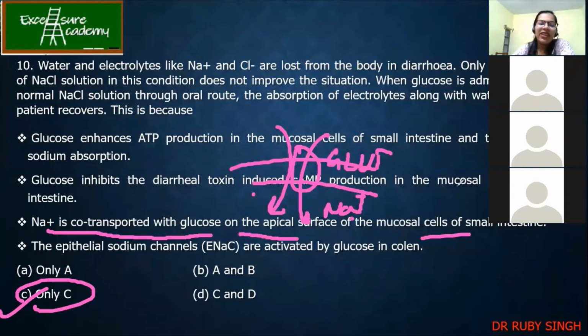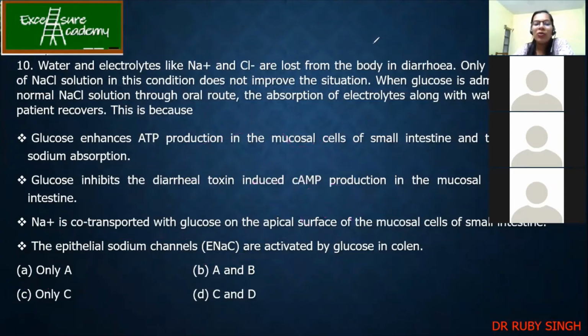Good. So even if you don't know what the diarrhea toxin is doing or whether sodium channels are activated or not, all these were not required. Just remember, whenever diarrhea, loose motion or dehydration is happening, you need glucose along with your NaCl solution. So now you know the composition of ORS, why there is NaCl and why there is glucose. It's because of this reason. Okay, good.